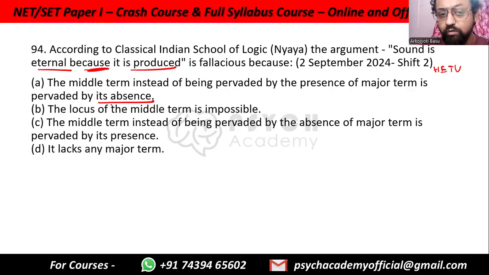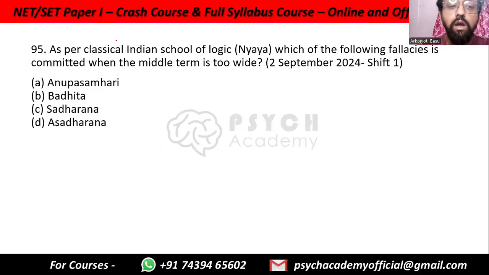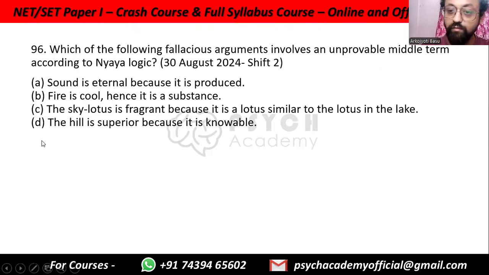Eternal means non-produced. So eternal is actually absent in the middle term rather than being present here. So option A. As per classical Indian school of logic, which of the following fallacies is committed when the middle term is too wide? That is Sadharana. Sadharana is general. Asadharana is particular. So when it is too wide, it is too general.